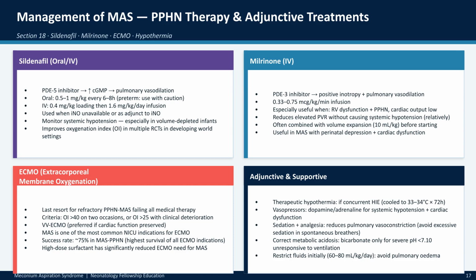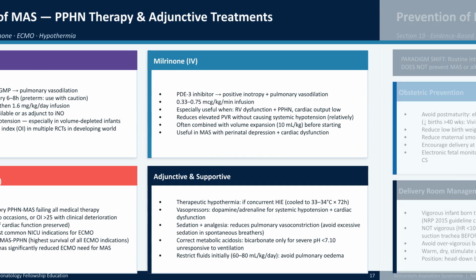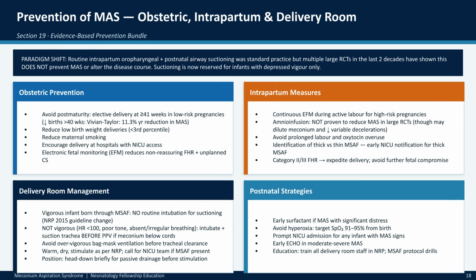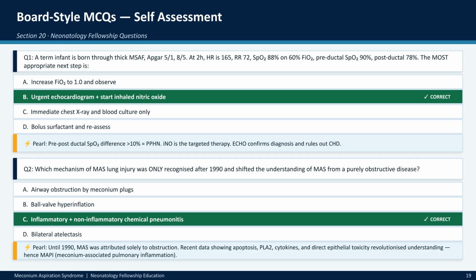Additionally, surfactant therapy and inhaled nitric oxide are key interventions used to reduce illness severity and the potential need for ECMO. Managing PPHN and providing adjunctive treatment may involve specialized medications like sildenafil or milrinone. In refractory cases, ECMO serves as a last resort, with therapeutic hypothermia, vasopressors, and careful fluid management supporting stabilization when indicated. Prevention strategies have evolved.